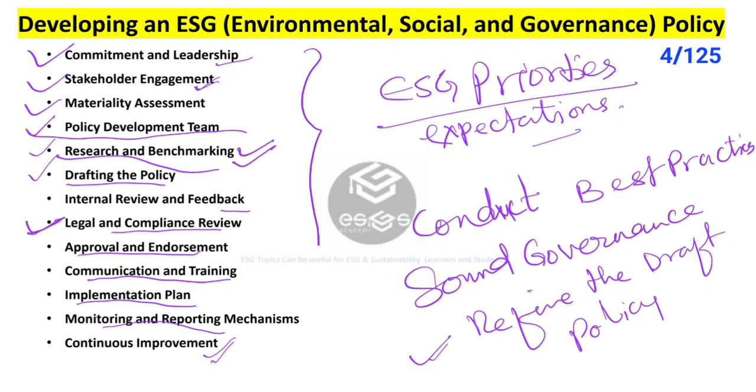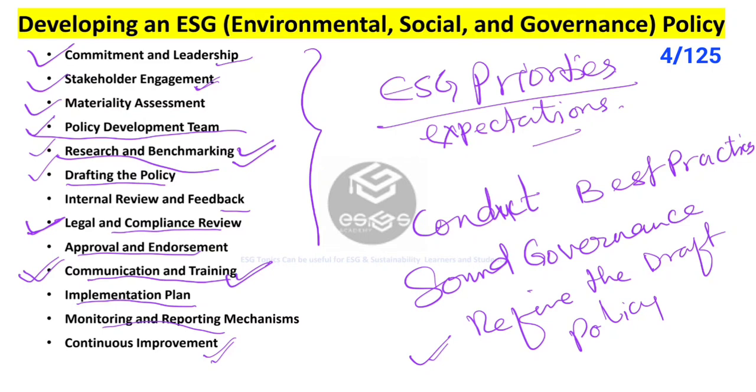And we talk about next, approval and endorsement. To obtain approval and endorsement of the final ESG policy, we need to go to the senior leadership or the board of directors or the highest governance body and take the approval or the endorsement of the ESG policy. Then the next step is communication and training. So communicate the ESG policy to all employees, stakeholders, and business partners through internal communication channels, training sessions, or awareness campaigns, as per the training or communication protocols.